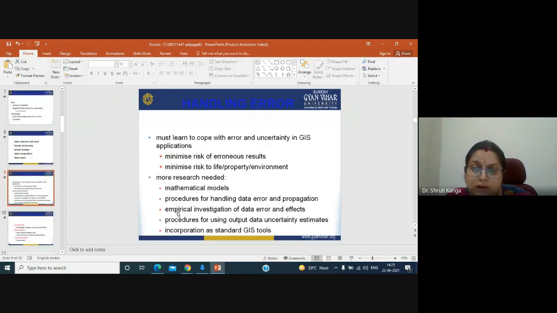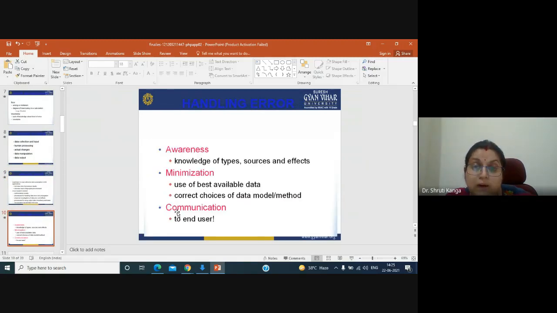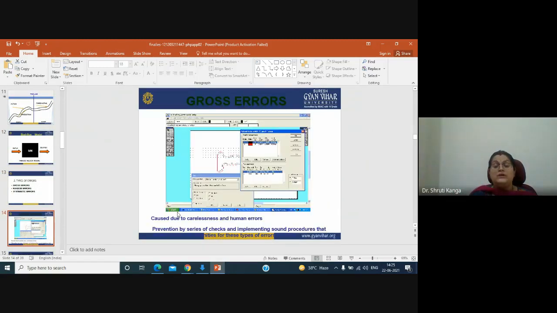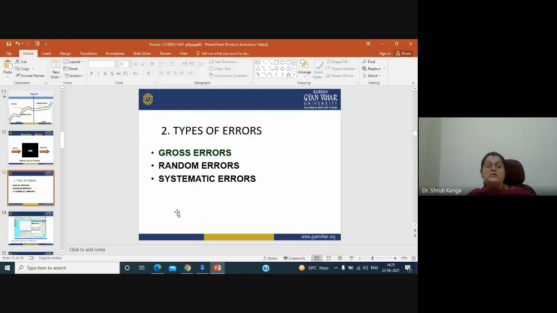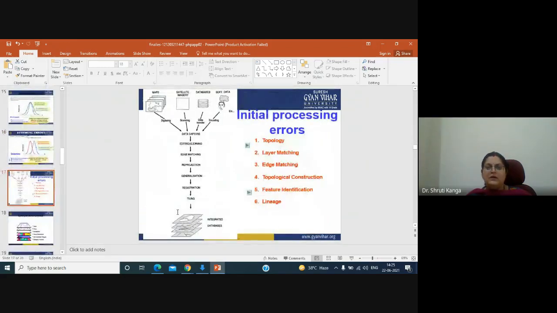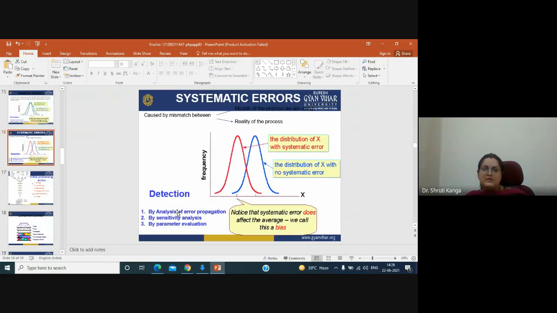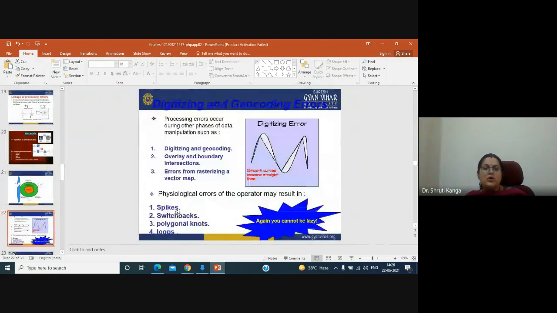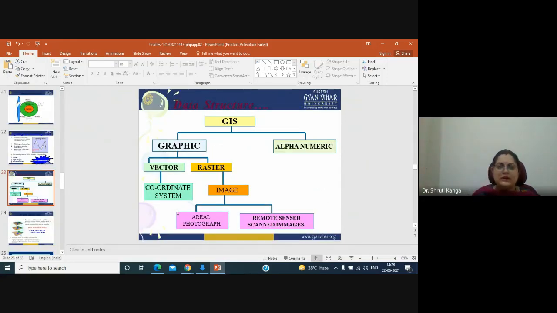While you are collecting the data, if you know how to handle the errors, you will be able to minimize them. Then we have the gross, random and systematic types of errors. If we are able to manage them, we are able to manage the initial processing errors. And then you have to also have knowledge about the digitizing errors, and how you can manage those kinds of errors.